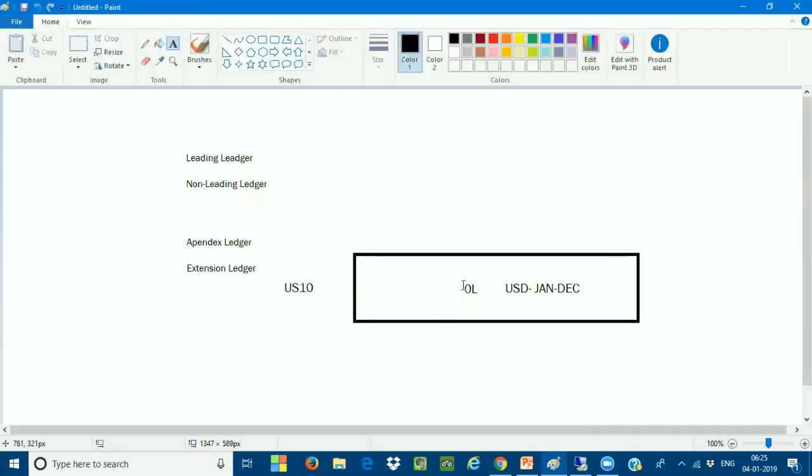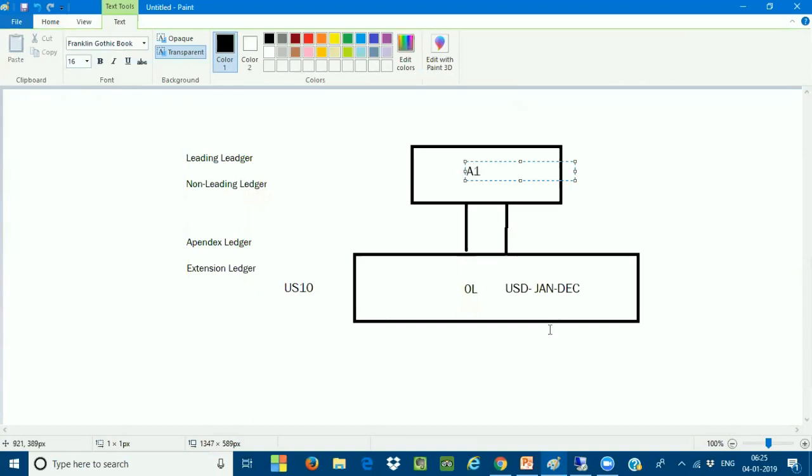Now, on top of this OL, I want to have a ledger which is going to be called the appendix ledger. So I'm going to construct a new ledger on top. I'm stapling this new ledger on top of this underlying ledger. This is a very, very important concept. So this ledger I'm going to call A1. A1 is nothing but my appendix ledger.